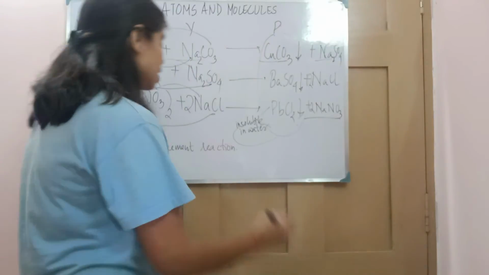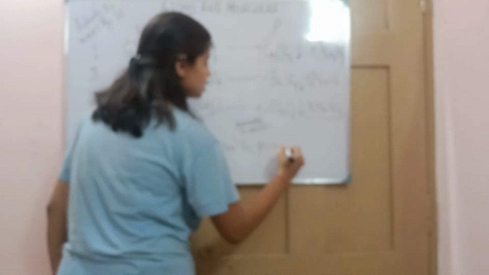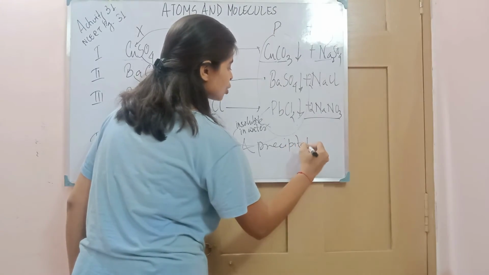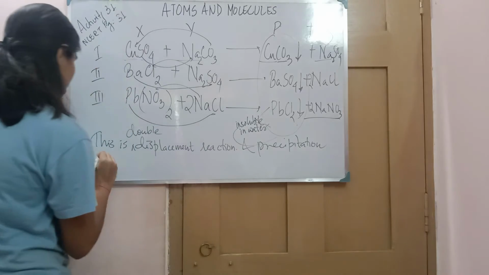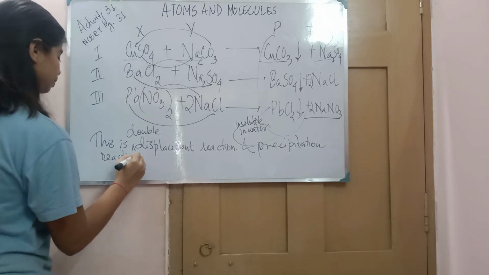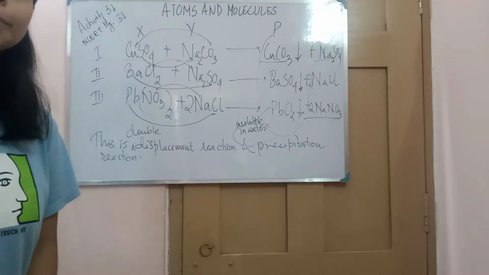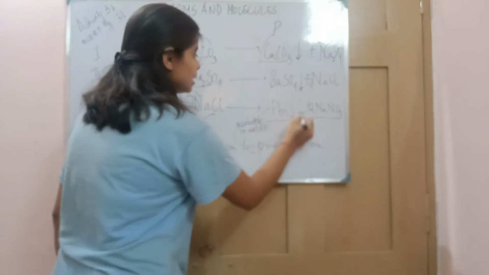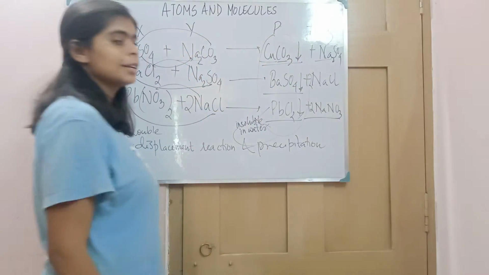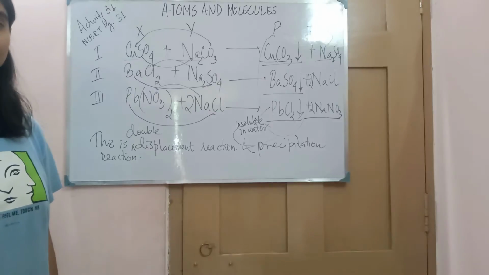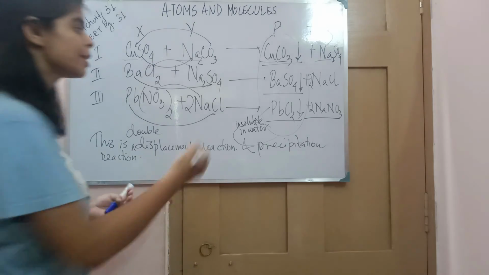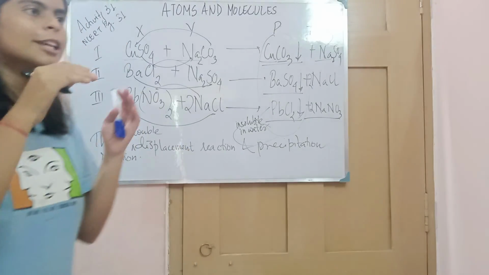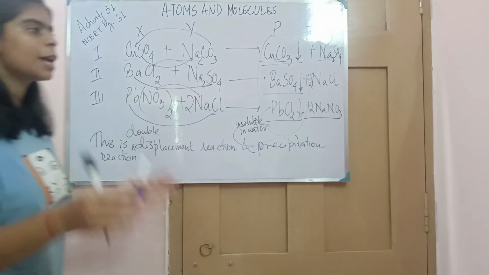Sometimes it is also called a precipitation reaction. Why am I saying precipitate? Because see, these are all forming a precipitate. They are coming out of the solution because they are insoluble in nature, and they are settling down and giving us a precipitate.